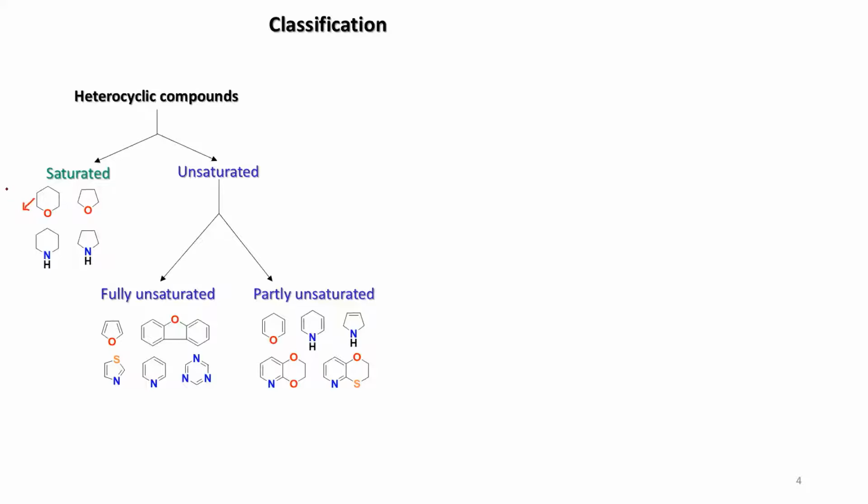Okay. So you have pyran. What is the next one? This one? Sir, furan. Tetrahydrofuran, sir. You have to tell tetrahydrofuran. Your pyran will be this one. You have to add tetrahydro: tetrahydropyran. This is tetrahydrofuran. Okay.